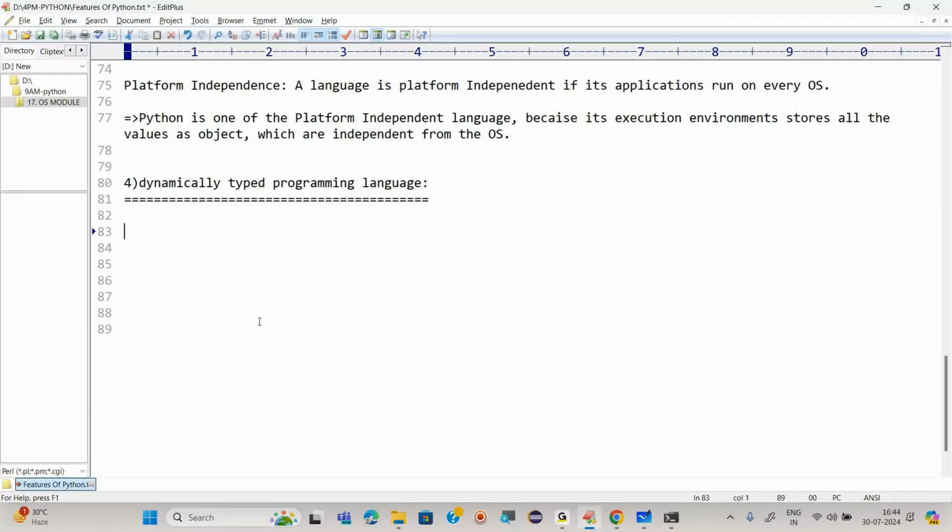So we have two types of programming language. One is static typed, the other one is dynamically typed. What is static typed? So we have two types of programming language.